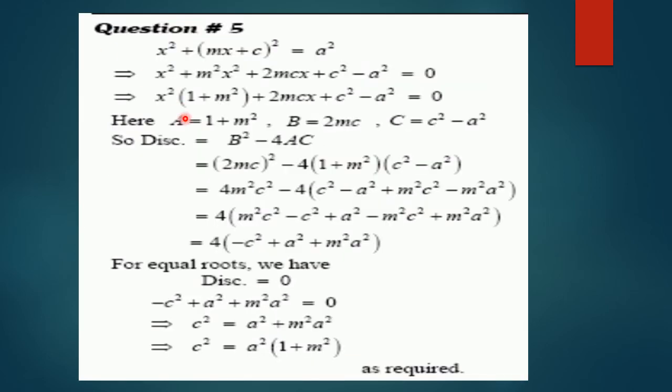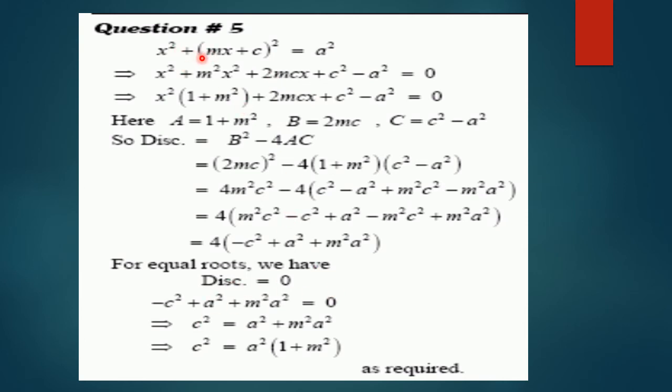Now look at question number 5. This is a very important question. We have to find the required condition when we are given that the roots of the equation are equal. Roots are equal means the discriminant must be equal to 0. So, look at our question.